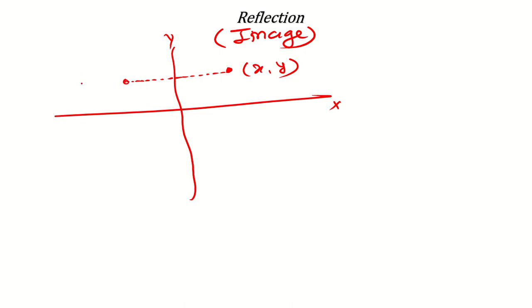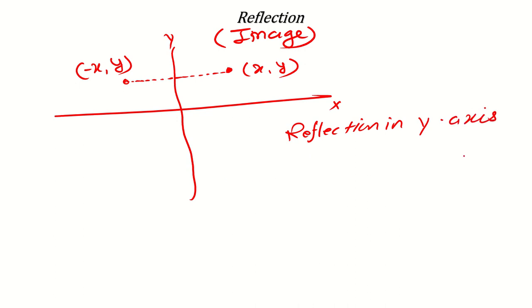So on the back side, in the second quadrant, x will be negative and y will remain the same. So reflection in the y-axis: x, y will change to minus x, y. You can write the formula, or make the graph, or make a rough picture, and then you will get the answer.